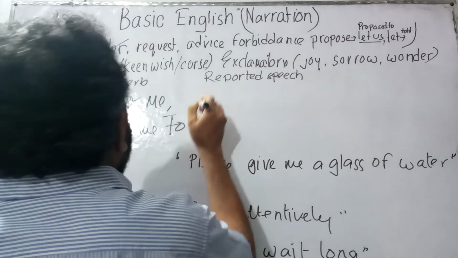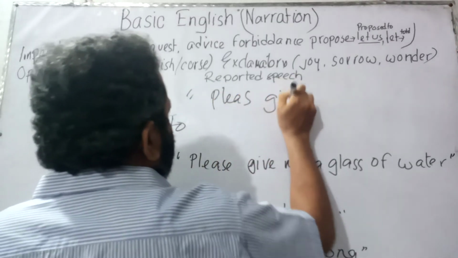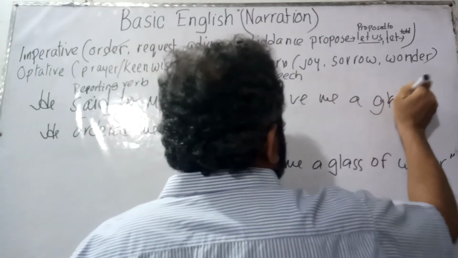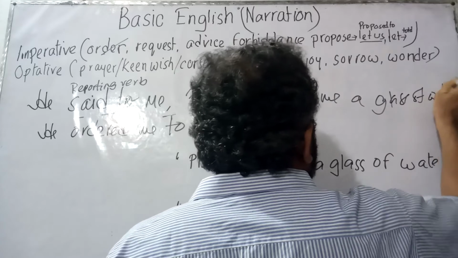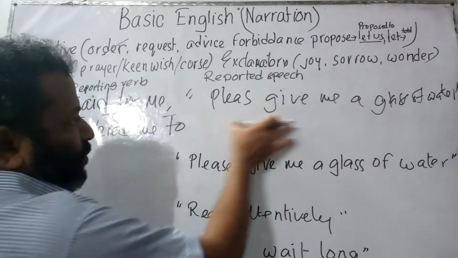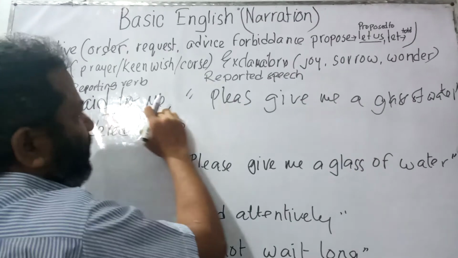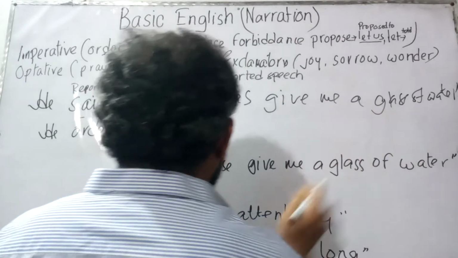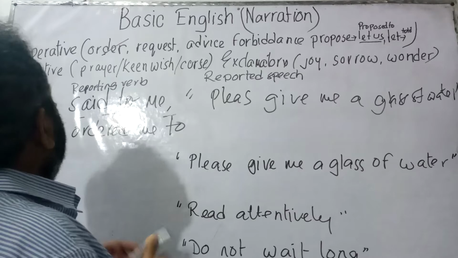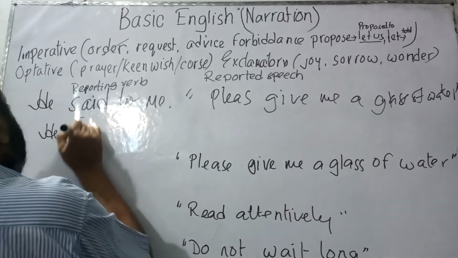So, let us write it. He said to me, please give me a glass of water. It is already written here, but actually to show it clearly, I have written it in its original place. He said to me, please give me a glass of water. So, as long as it is a request, I would write requested. Said to would be turned into he requested.